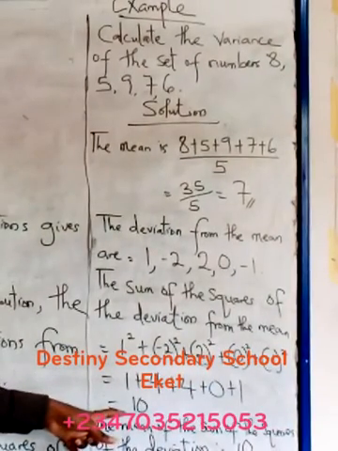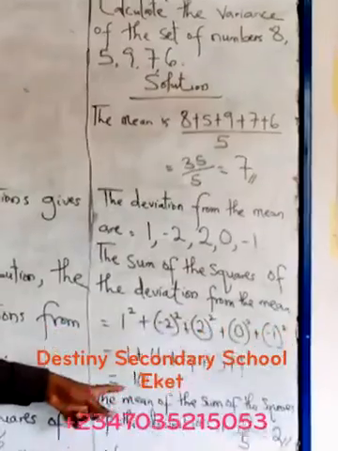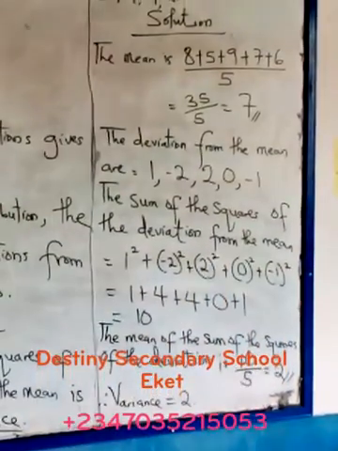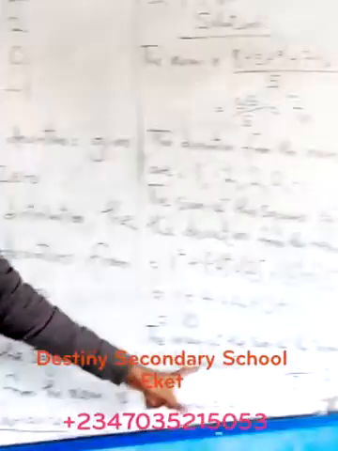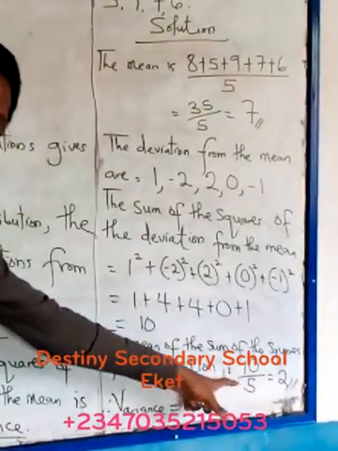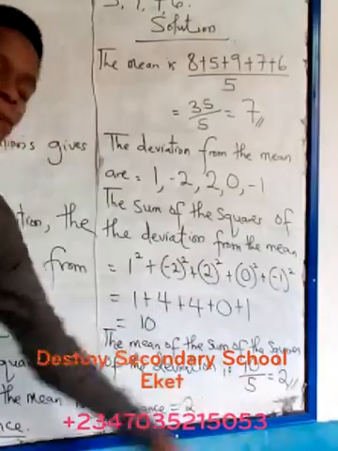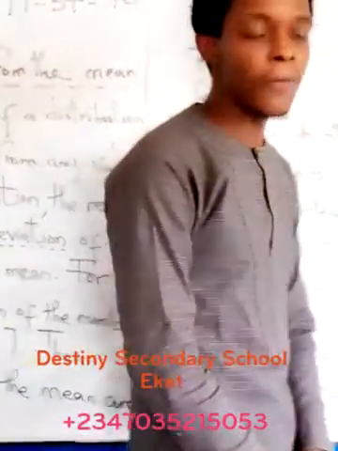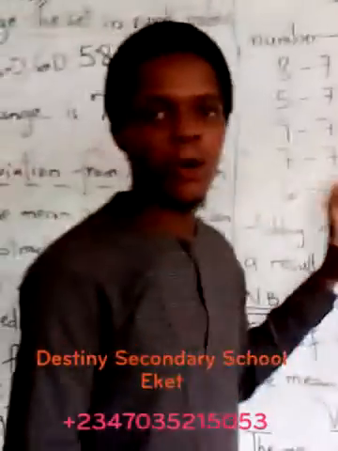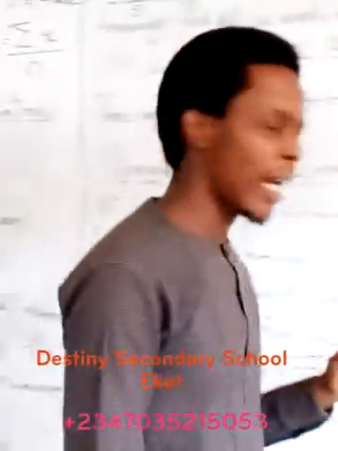And to find the mean of the sum of the squares of the deviation will be what? 10 divided by the total number of students in that class, which we counted is 5. 10 divided by 5 will now give us what? 2. And that is what we call the variance of this set of distribution. I hope you understand what I just did.